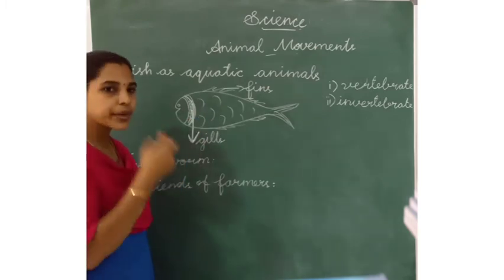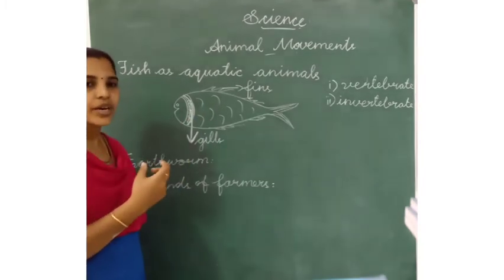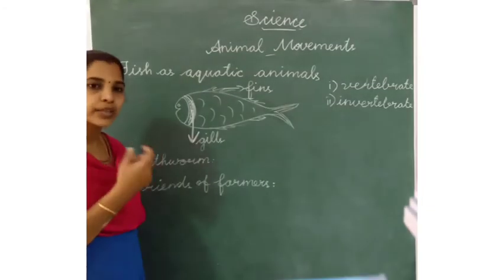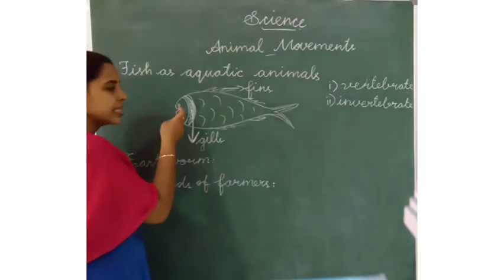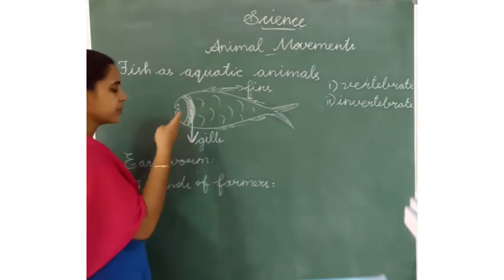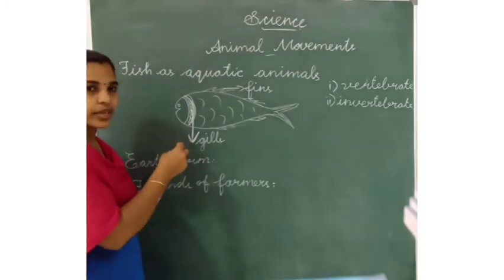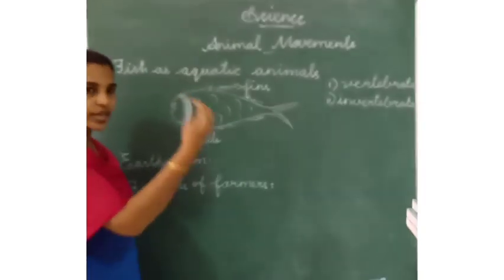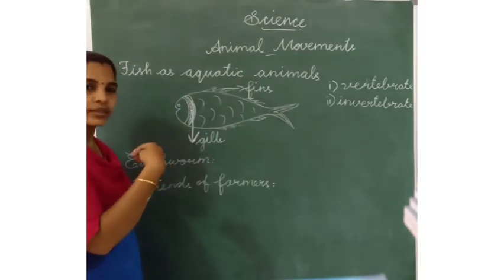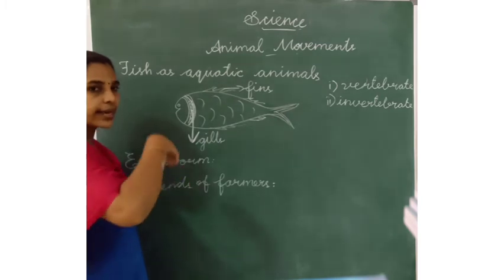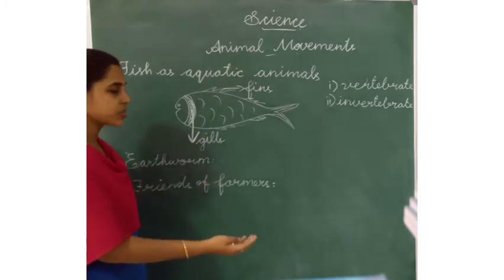When we breathe air, we breathe through our nose, but the fishes breathe through their gills. Oxygen goes in and carbon dioxide comes out.